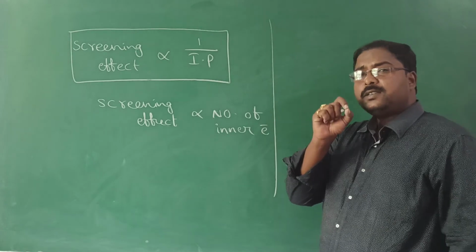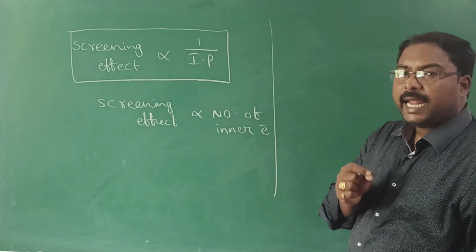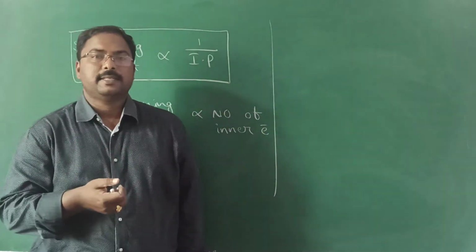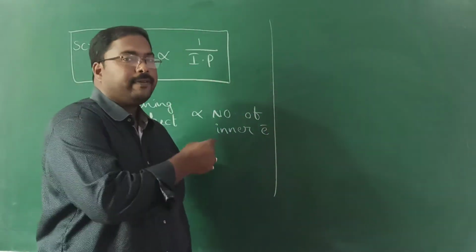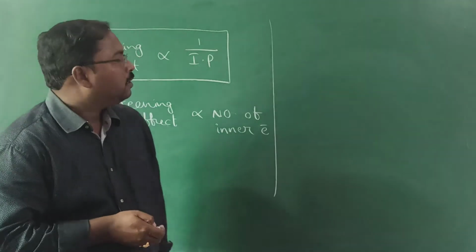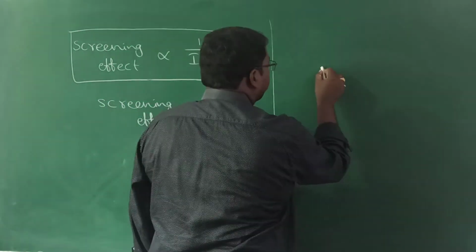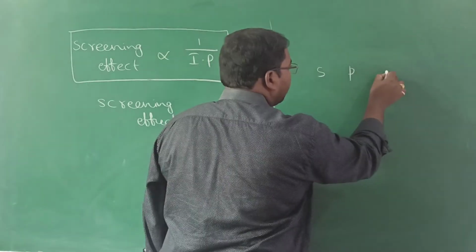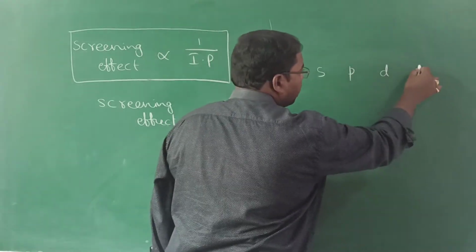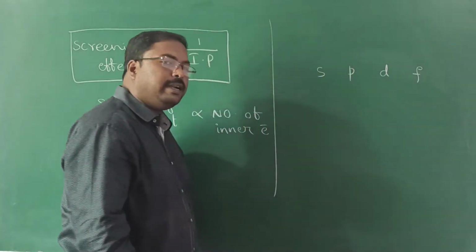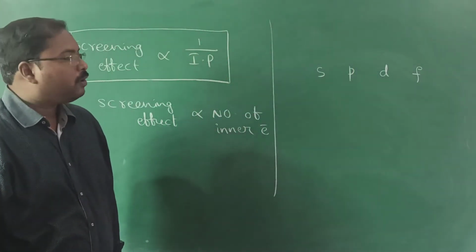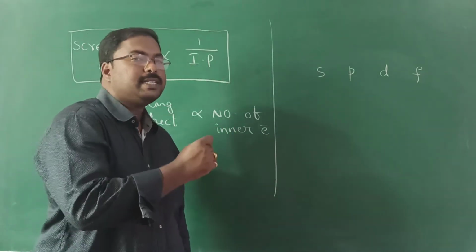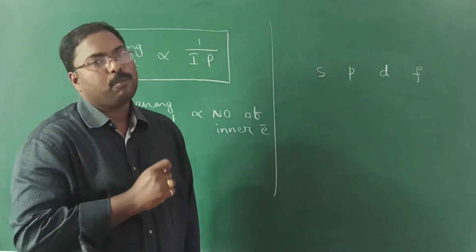But there is one more complication. When the electron is present in different orbitals, like subshells, it will have different screening effect. For example, in the same shell, the electron may be present in s orbital, p or d or f orbital. So out of these four orbitals, in which case is the screening effect more?